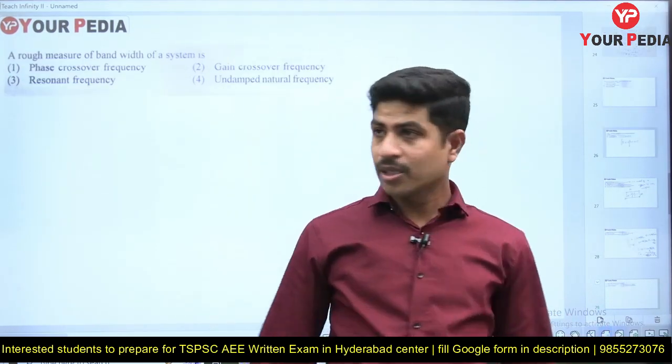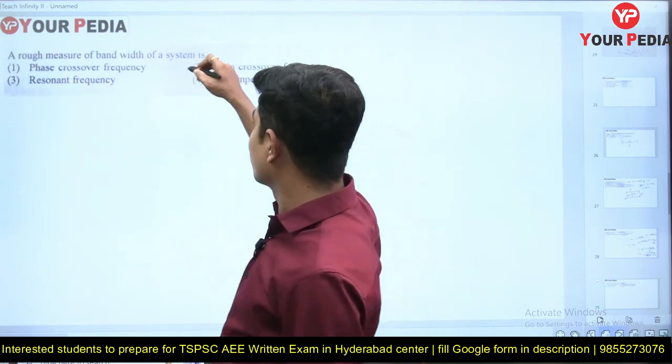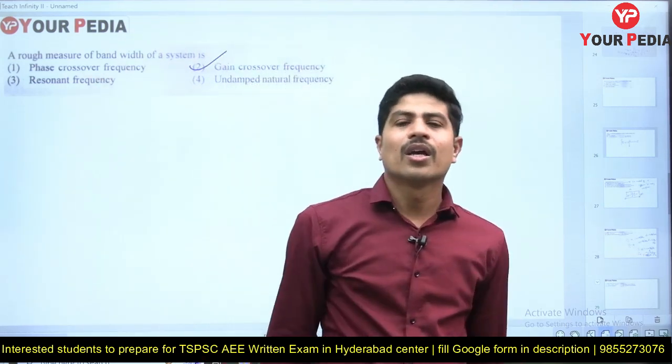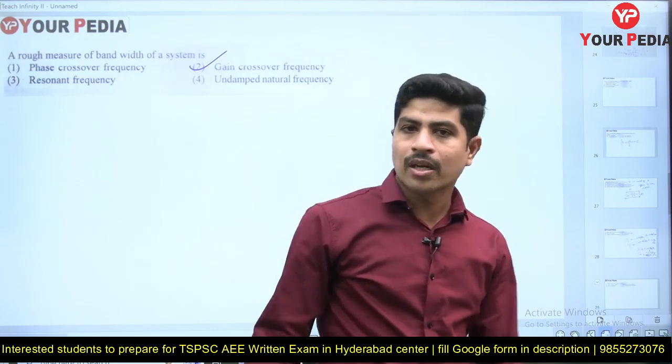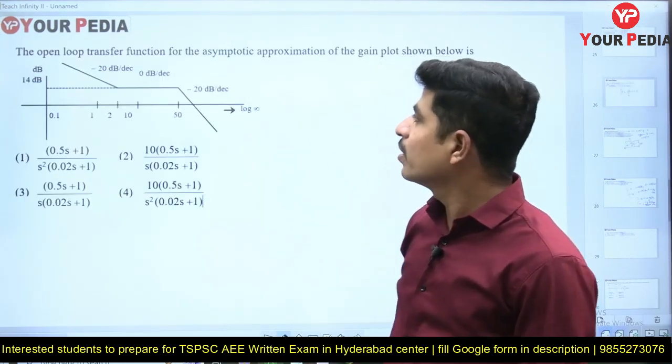Let's go to the next question. A rough measure of bandwidth of a system is gain crossover frequency. This is a straight question. If more is the bandwidth, more will be the gain crossover frequency. Now we'll solve this question.